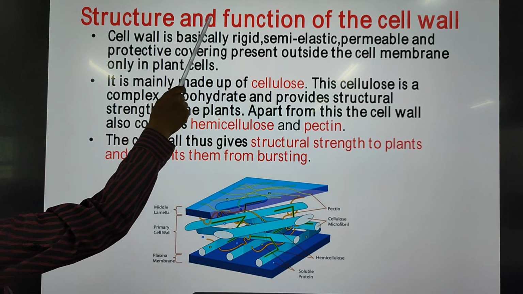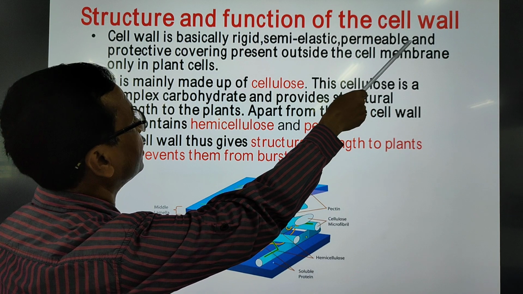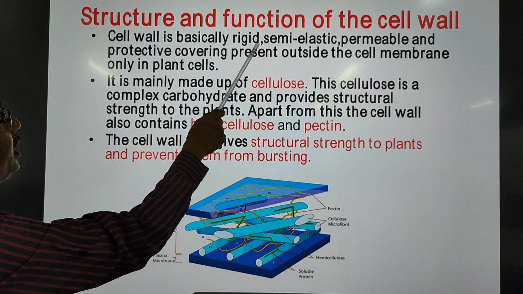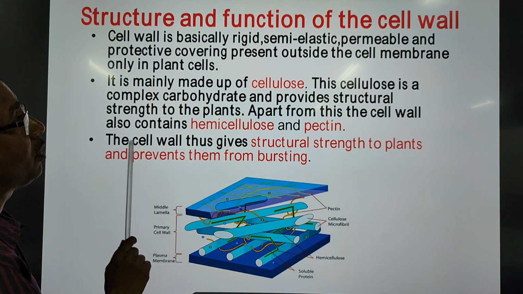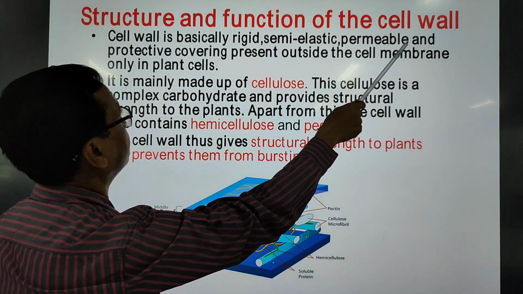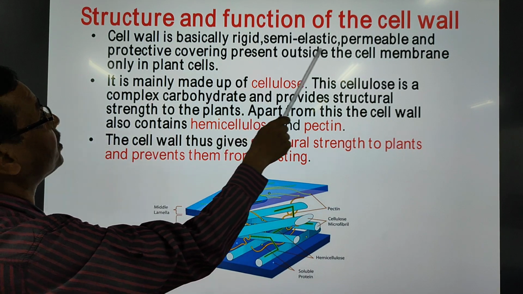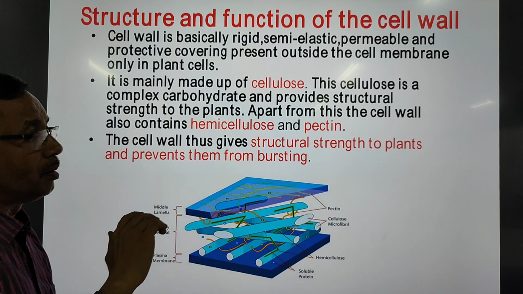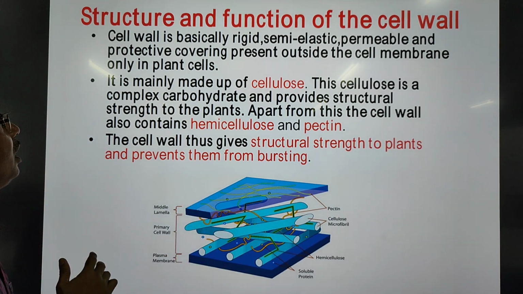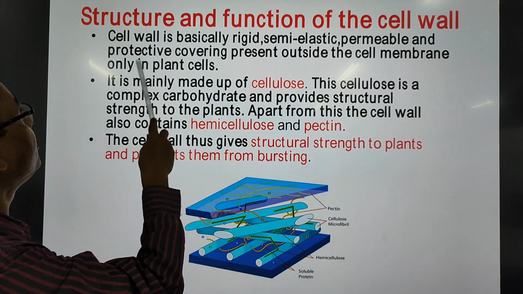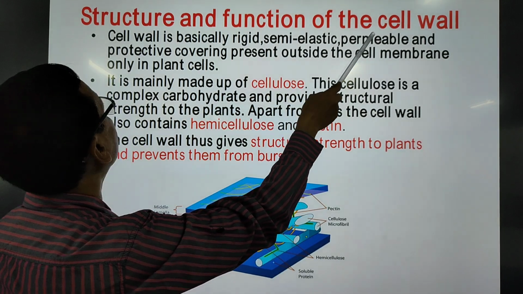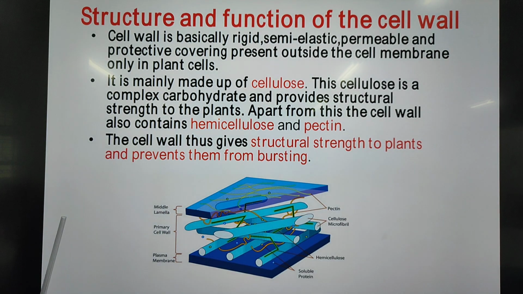Next, let us talk about the structure and function of the cell wall. First of all, we will talk about the structure. Basically, the cell wall is a rigid, semi-elastic, not completely elastic, permeable and protective covering present outside the cell membrane in plant cells. In plant cells, we find this cell wall around the semi-permeable plasma membrane. It is basically a rigid, semi-elastic, permeable and protective covering.